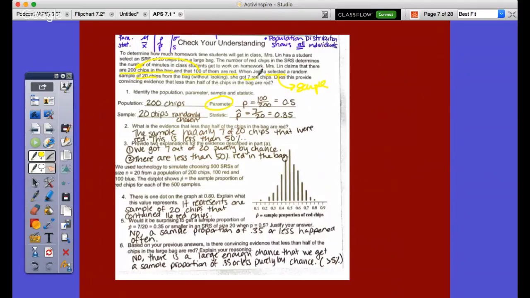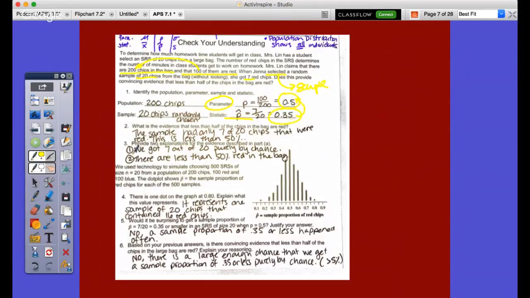The statistic, she got 7 reds, 7 out of 20 represents my P hat. So we're using P hat to estimate my parameter, my statistic to represent my parameter, P hat to estimate P. So what is evidence that less than half of the chips in the bag are red? Well, within our sample, we got a proportion of P hat equals 0.35. Therefore, this is less than 50% or 0.5. Therefore, this would be evidence to prove that. Provide 2 examples or explanations for the evidence described in part A.